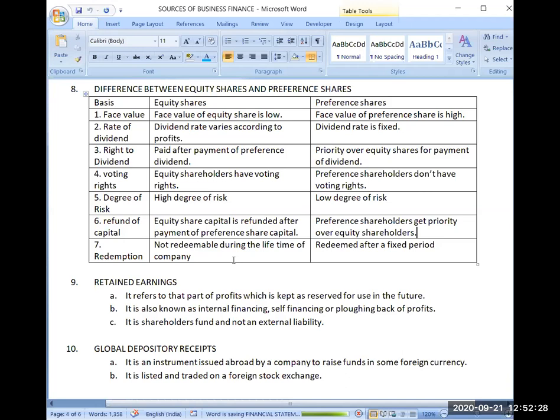Equity share capital is for the lifetime of the company, but preference share capital is always refunded after a fixed period. The difference between equity share capital and preference share capital, all the points are clear, I hope.